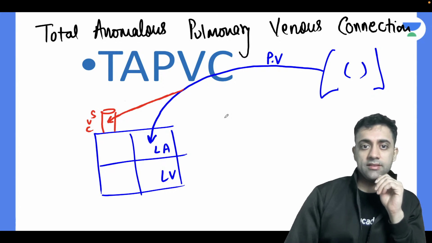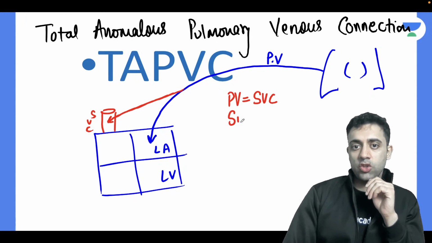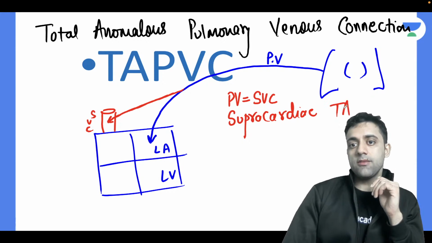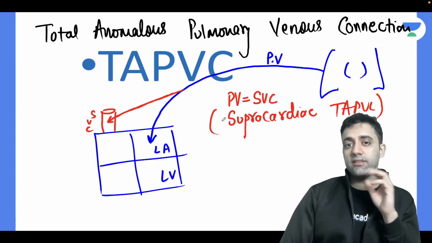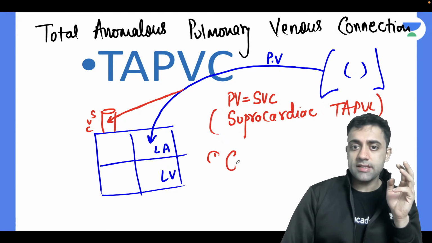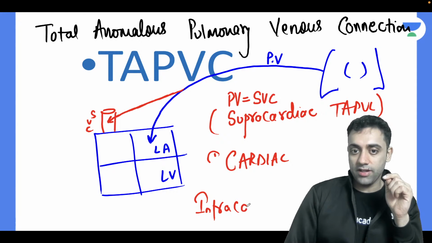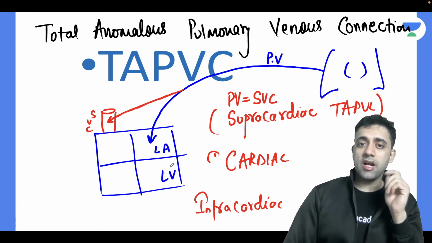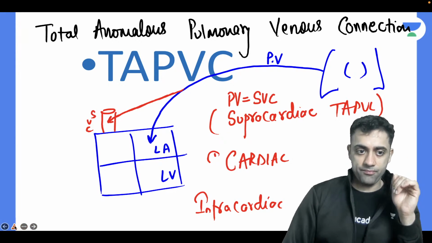When the pulmonary veins are connected into the superior vena cava, this is known as supracardiac TAPVC. Supra means above the heart. There are three types of TAPVC: supracardiac, cardiac, and infracardiac. In supracardiac TAPVC, the pulmonary veins are directly connected to the superior vena cava. That is the first point.